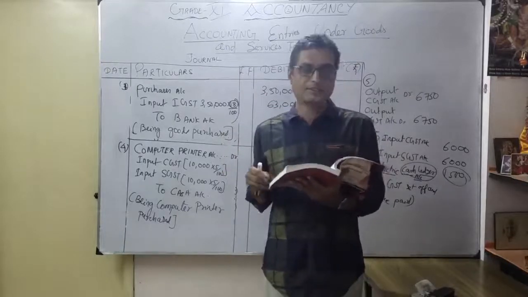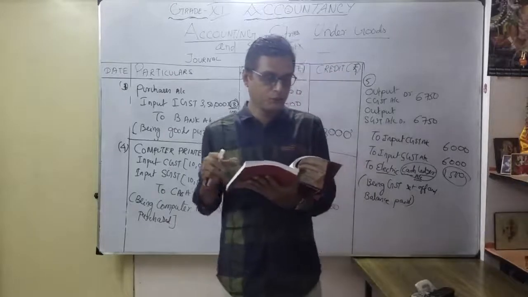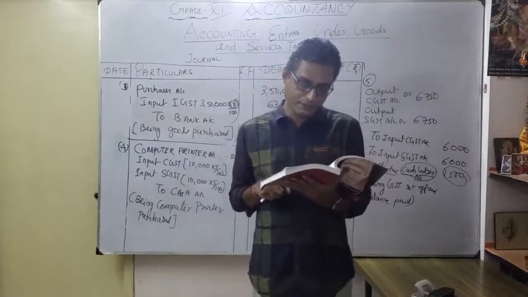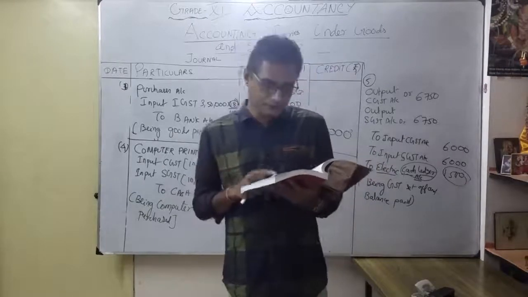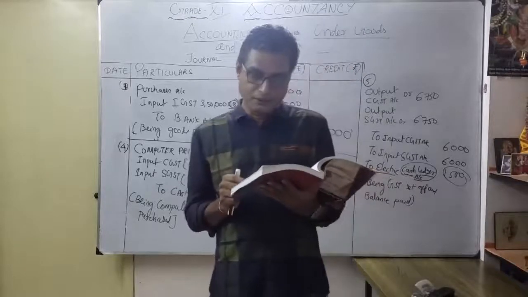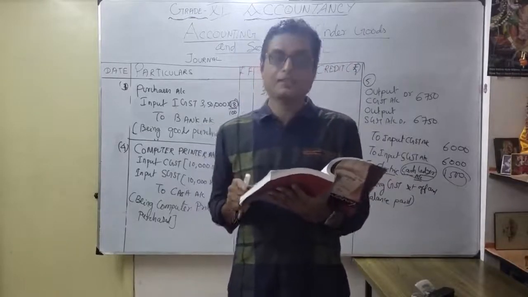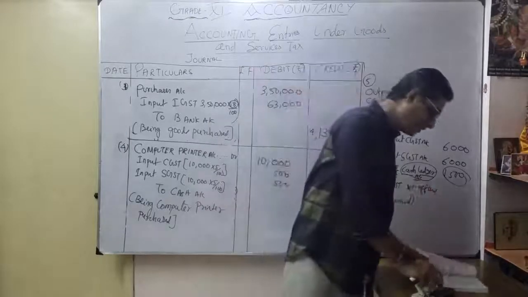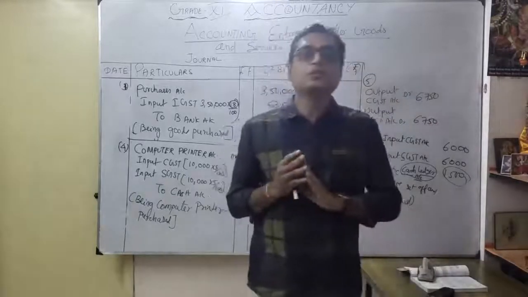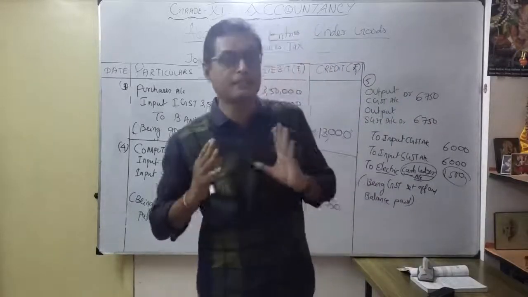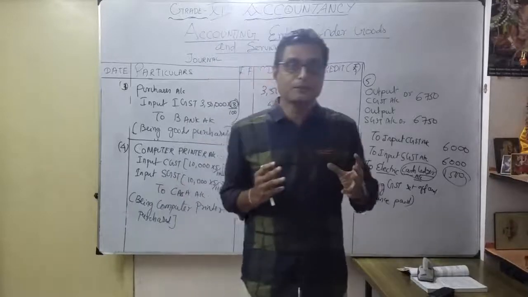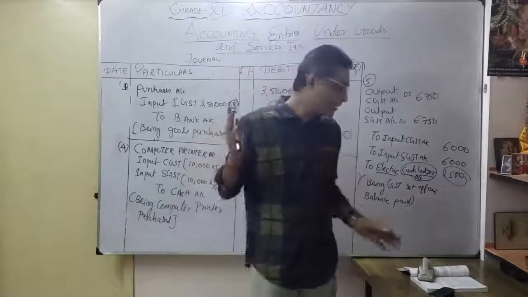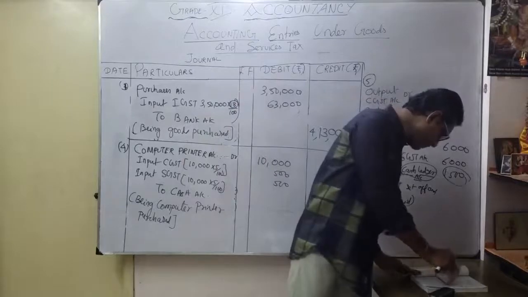Illustration 5 now, and 4 we discussed. Thereafter, on page number 72 we understand the working sheet. For example, on the last page, number 71, the last journal entry: Output CGST 1,800, output SGST 28,800 to electronic cash ledger. So how did we get it? That's on page number 72, where they have clearly given working notes. From this video, you will be able to understand how to prepare journal entries for goods and service tax, especially central goods and service tax and state goods and service tax. That's what we discussed about illustration 4.